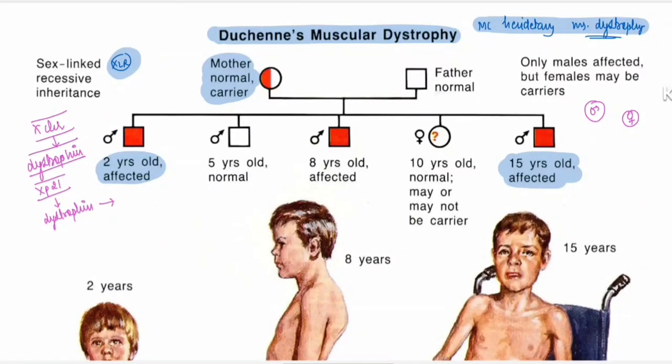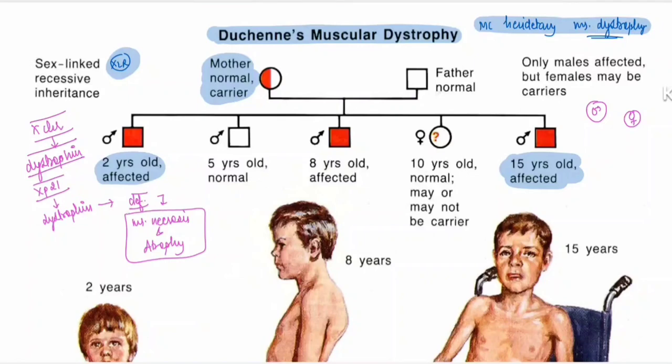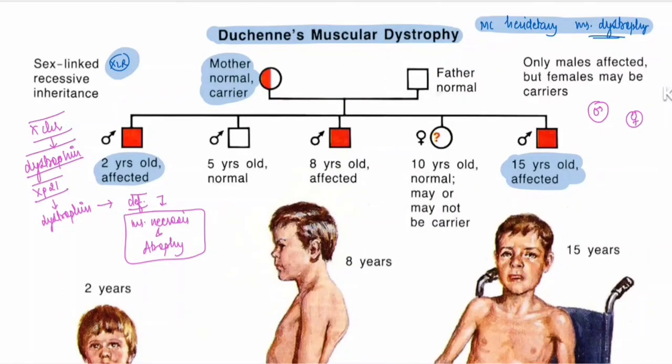So there will be no dystrophin, which is a subsarcolemmal protein. So deficiency of dystrophin leads to muscle necrosis and atrophy, thereby leading to muscle weakness. Usually a 5 to 6 year old child presents with proximal lower limb muscle weakness, presenting as frequent falls, waddling gait and mental retardation.